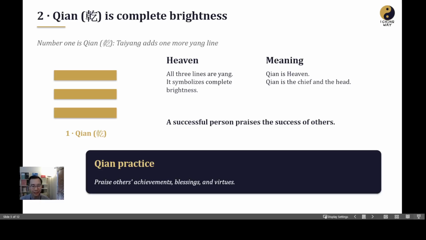Qian is the leader. We can apply I Ching to our daily life. That is a kind of practice. So we can learn from Qian. It means a successful person always praises other successful people. They praise other people's achievements. They give them blessings. It's virtuous.